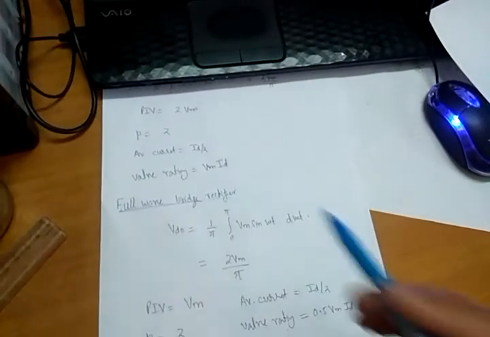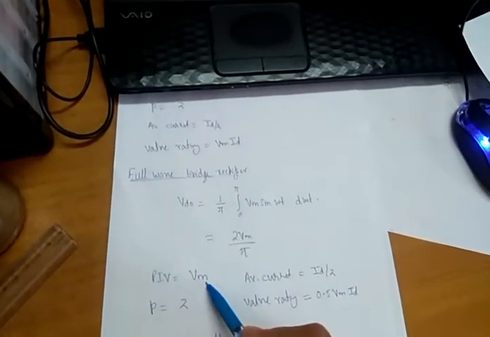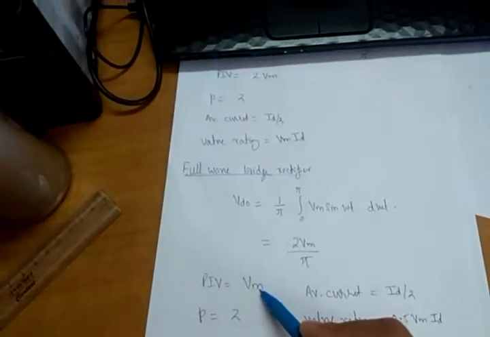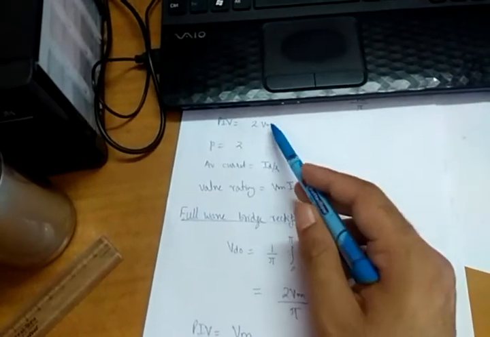In case of a full wave bridge rectifier, again VD naught is equal to twice VM upon pi, as in case of a center tap rectifier. However, peak inverse voltage here will be VM in case of a full wave bridge rectifier. In case of a full wave center tap, peak inverse voltage was twice VM. So peak inverse voltage reduces.